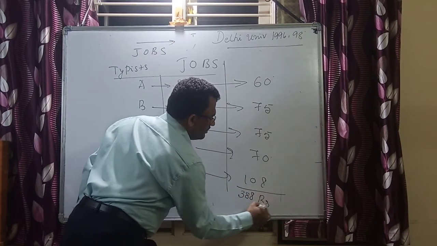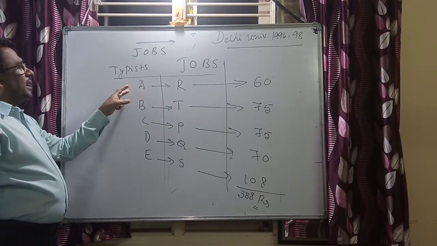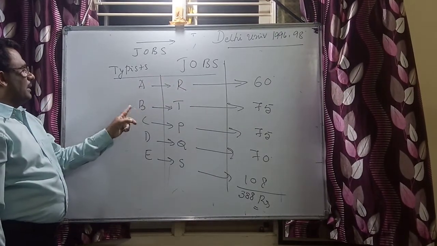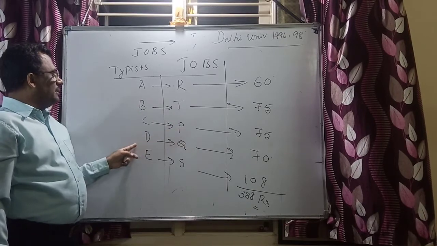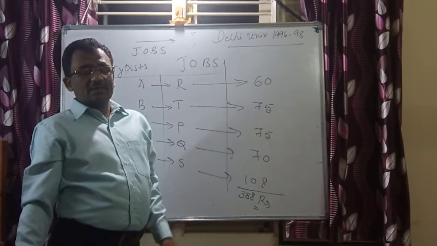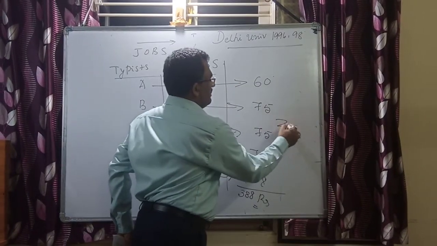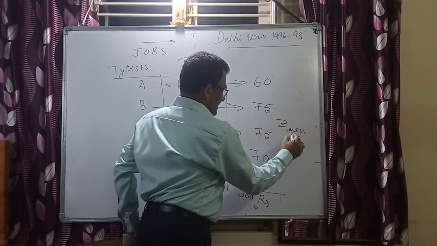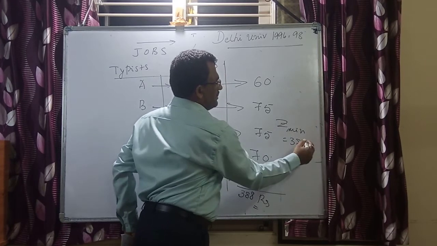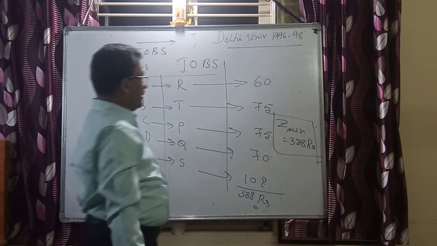This is the minimum. Now, we can recommend that typist A and job R are a match, B with T, C with P, D with Q, E with S, so that the overall cost of allocation is minimum. That is exactly my objective. This is Z minimum achieved, and this is equal to 388 rupees. This is Z minimum 388. This is the solution.